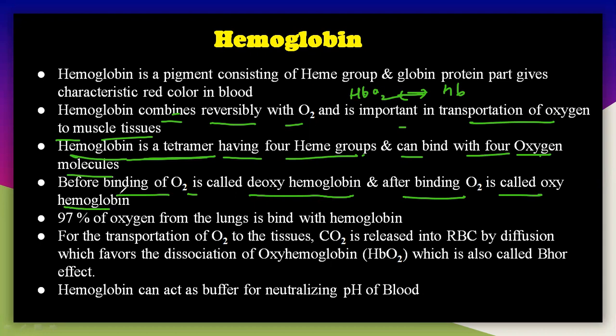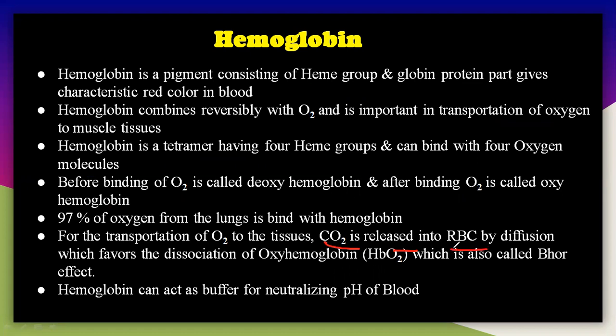So I am telling you the conclusion about hemoglobin. Till now we have discussed the function of the hemoglobin. The points you have to remember here: 97% of the oxygen from the lungs is bound with the hemoglobin for transportation to the tissues, and the CO2 is released into the RBC by diffusion, which favors the dissociation of oxyhemoglobin, which is also called the Bohr effect.